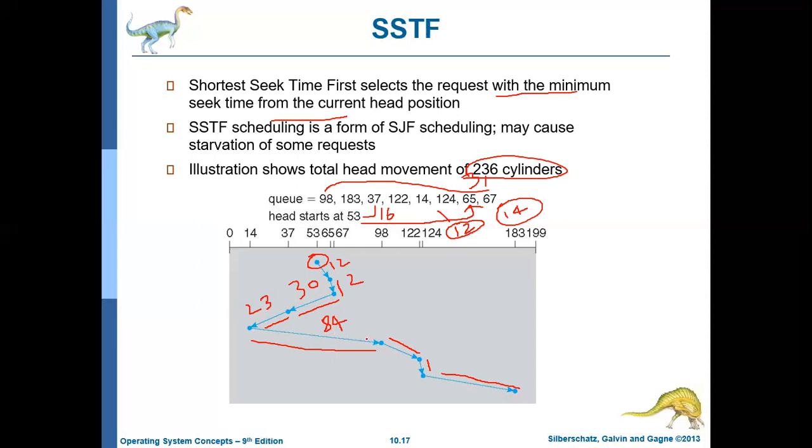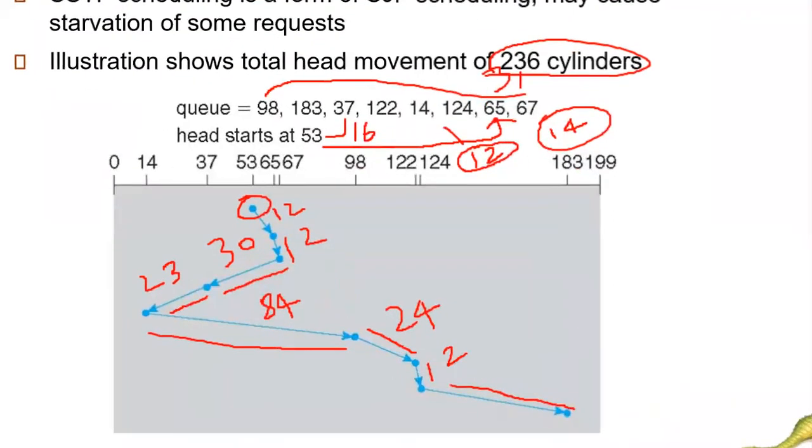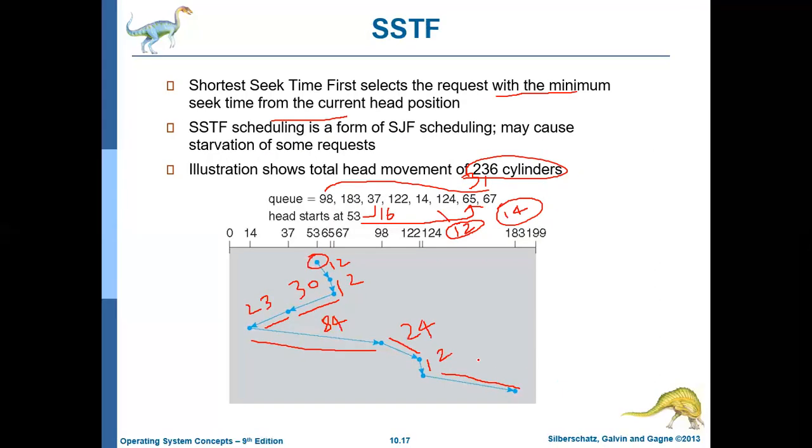Then from 98 to 122, the head has to cross 24 cylinders. Then from 122 to 124, it has to cross 2 cylinders. Then from 124 to 183, the head has to cross 59 cylinders.